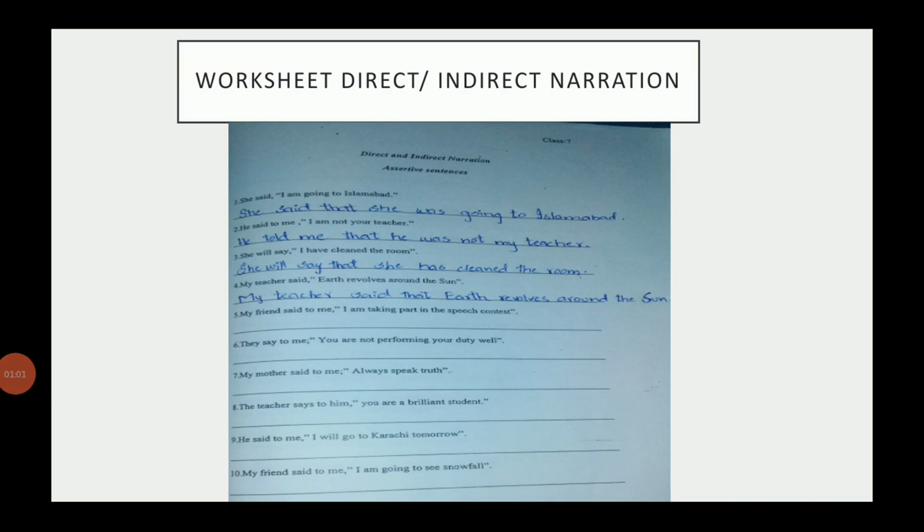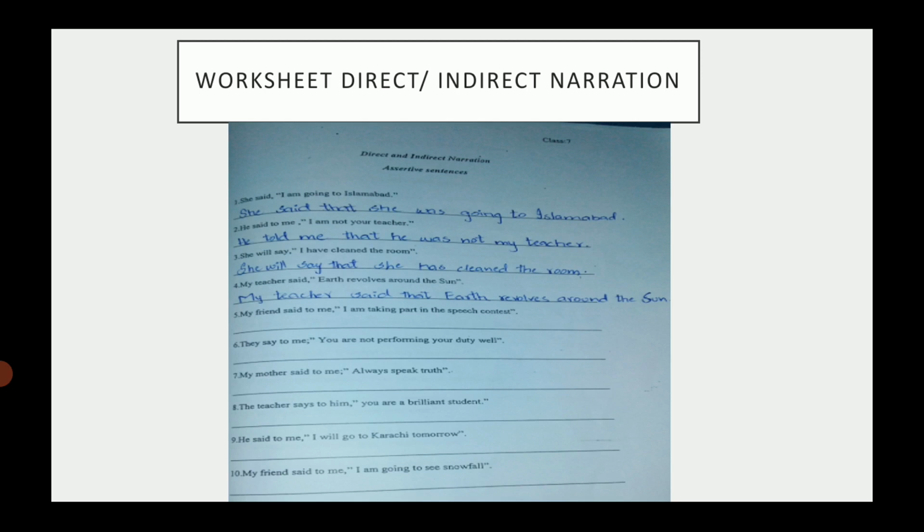First of all, students, I had told you that a sentence has two parts, and the first part is out of the inverted commas and the second part is inside the inverted commas. The part which is out of the inverted commas is called reporting speech, and the part which is inside the inverted commas is called reported speech.